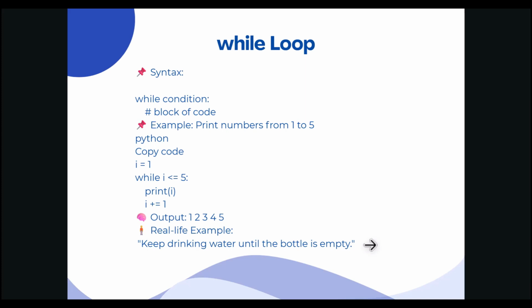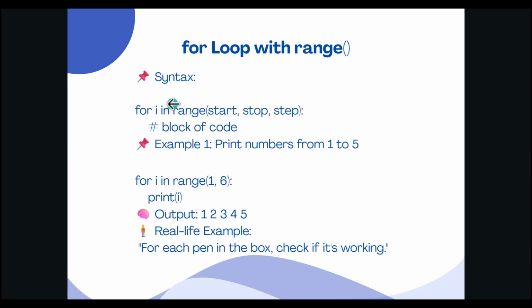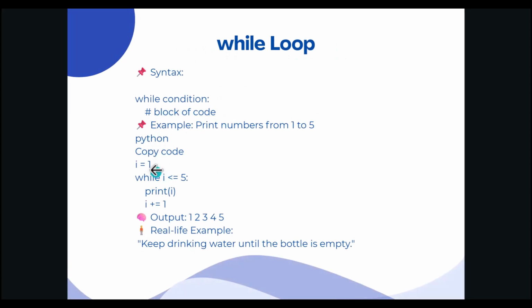Imagine you are very thirsty. You have a water bottle with some water in it. Now you start drinking. Do you know exactly how many sips it will take to finish the bottle? No. But you do know when to stop: when the bottle is empty, right? So, what do you do? You keep taking sips one by one while the bottle is not empty. You continue drinking. That's exactly what a while loop is. Repeat the action while the condition is true. Let's see, this is the syntax for the while loop.